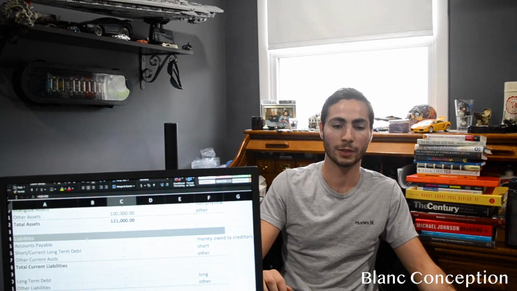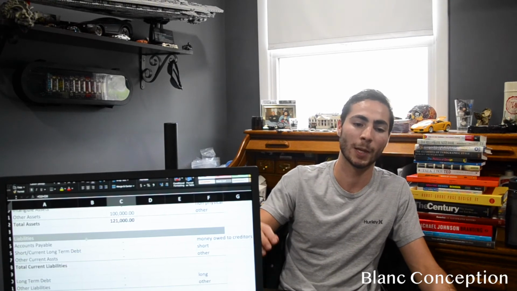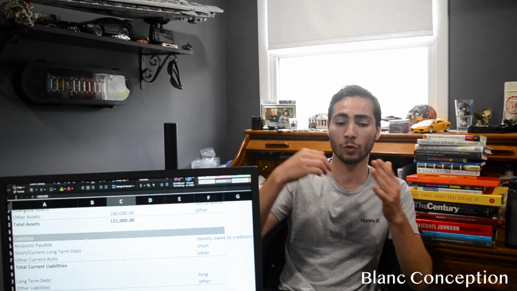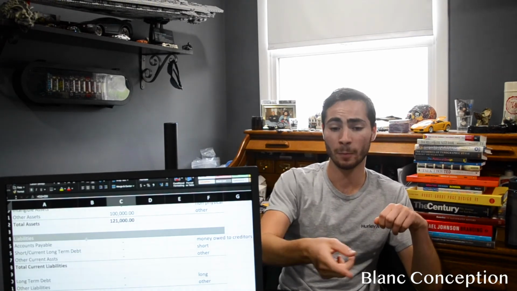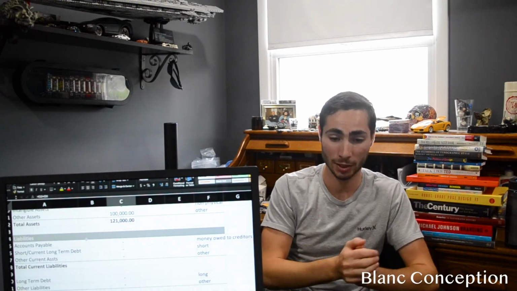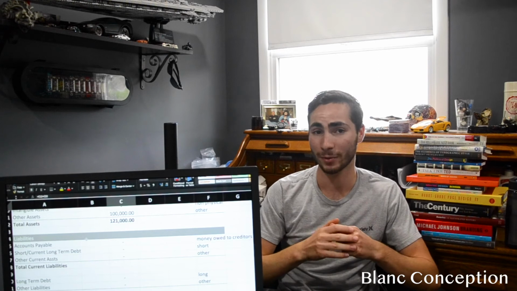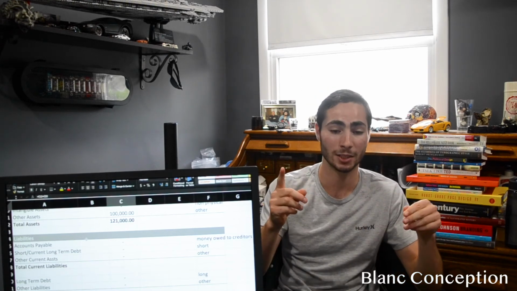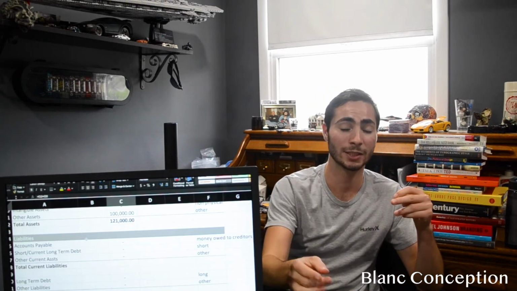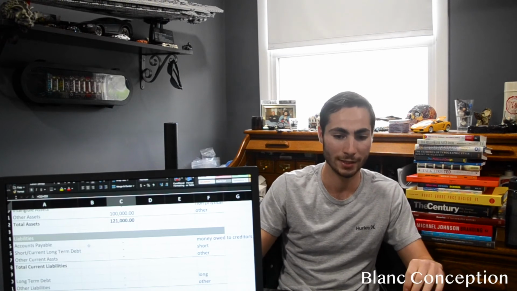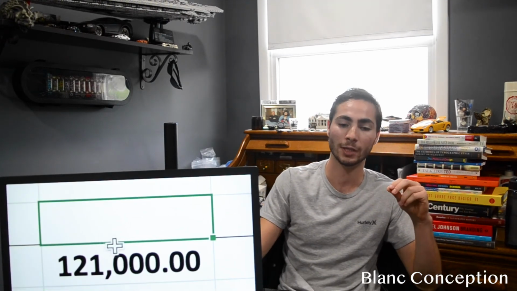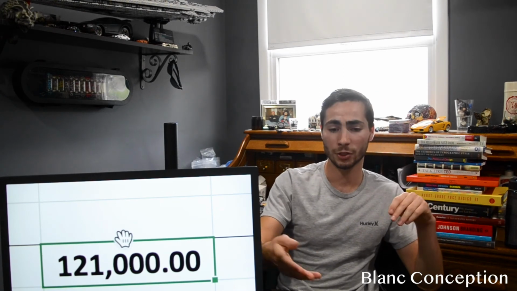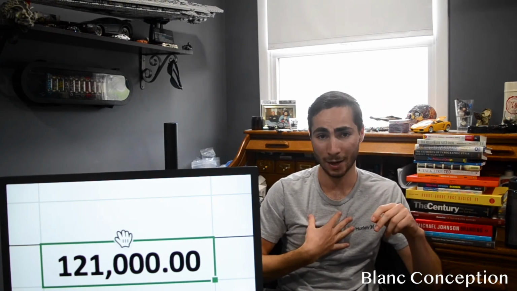And then what this equation is going to do is it's going to take your total assets minus your liabilities. If that number is a negative, you have a lot to learn because that should not be a negative number because you want it to be positive. But because I have 0 liabilities, all assets, that number is a big whopping $121,000. So all things considered, that would be my net worth.